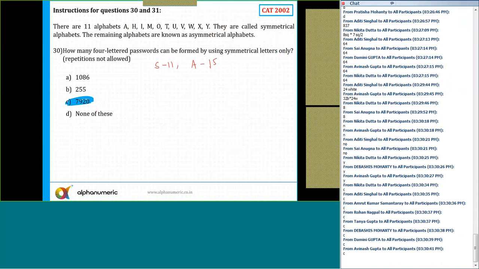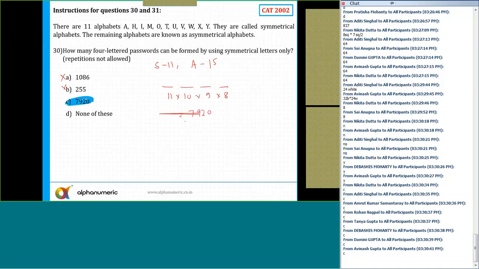How many 4-letter passwords can be formed by using symmetrical letters only? It is simply 11 into 10 into 9 into 8. Since it's a multiple of 10, the answer should end with a 0, so I can easily reject two of the options. Always pay attention to the options also. It's not necessary to calculate, but since one of the options is none of these, I might need to calculate it. If you solve this, you'll get 7920.